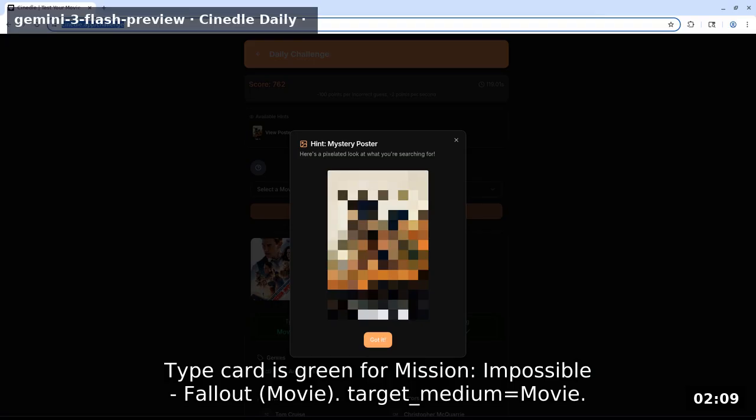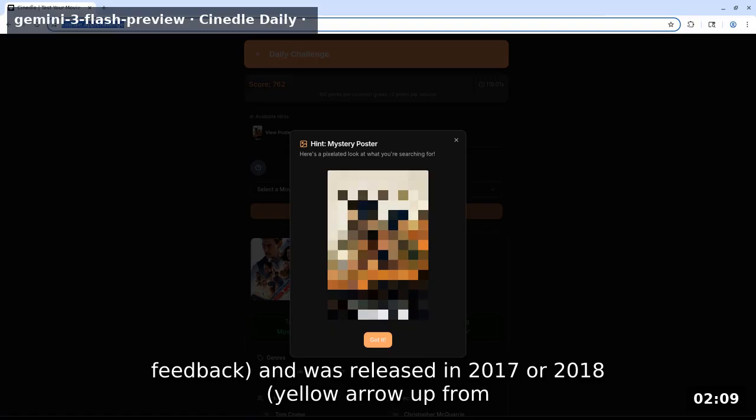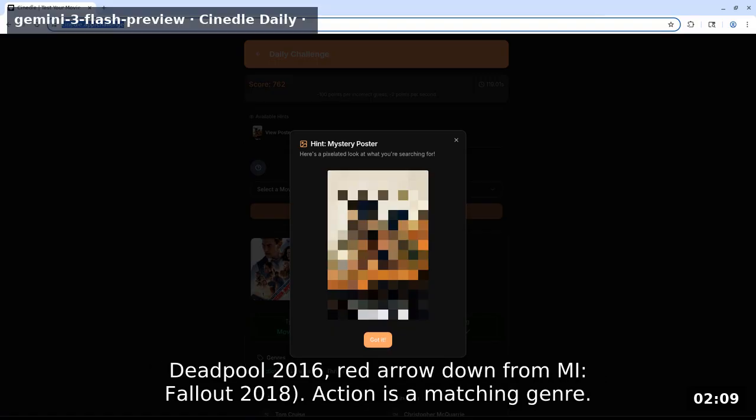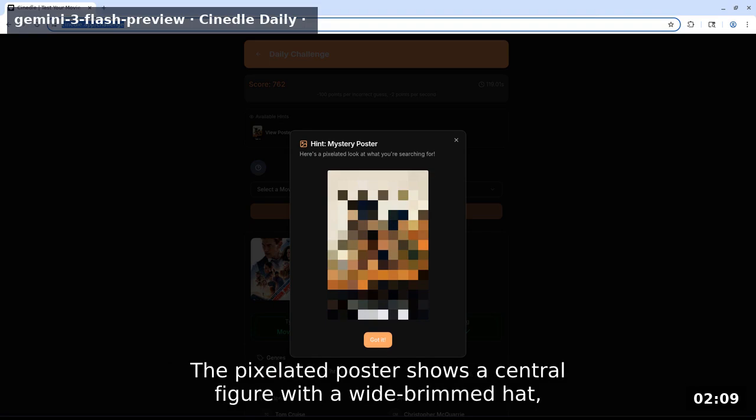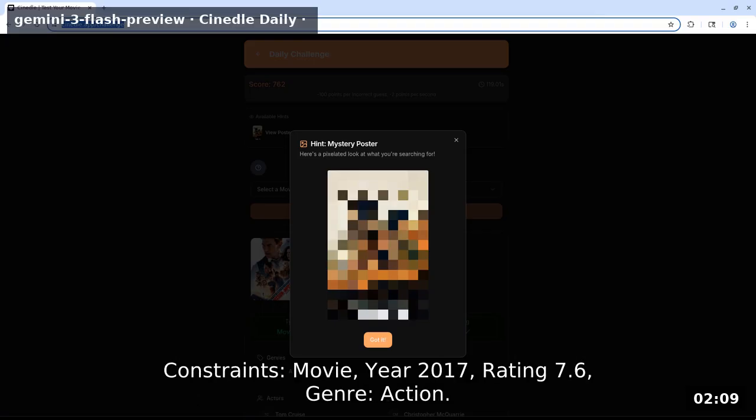Type card is green for Mission Impossible Fallout movie. Target medium equals movie. The target movie has a rating of exactly 7.6 from John Wick 4 feedback and was released in 2017 or 2018. Yellow arrow up from Deadpool 2016, red arrow down from MI, Fallout 2018. Action is a matching genre. The pixelated poster shows a central figure with a wide-brimmed hat, possibly a western or period piece. Constraints: movie, year 2017, rating 7.6. Genre, action.